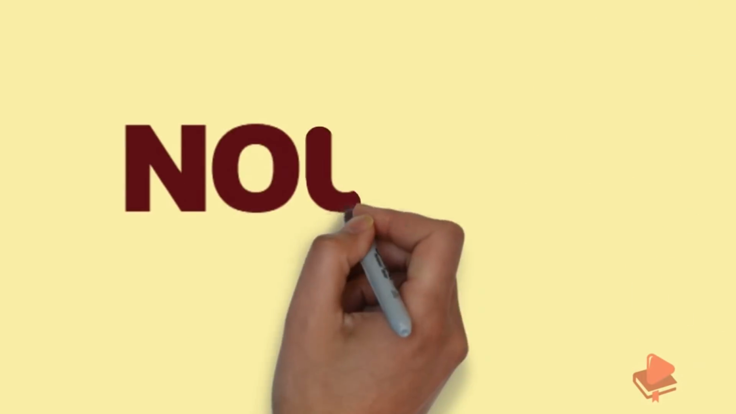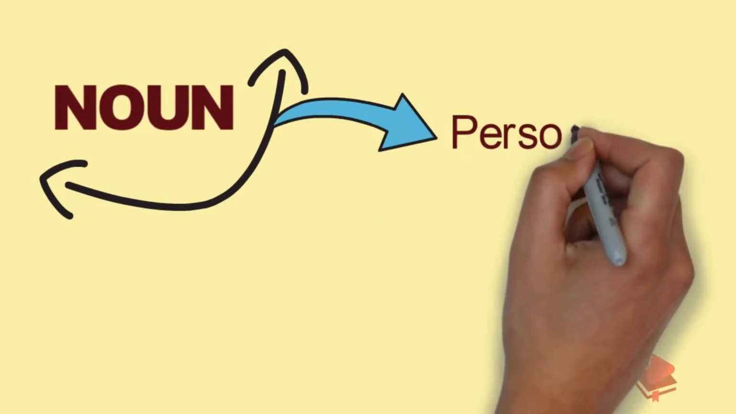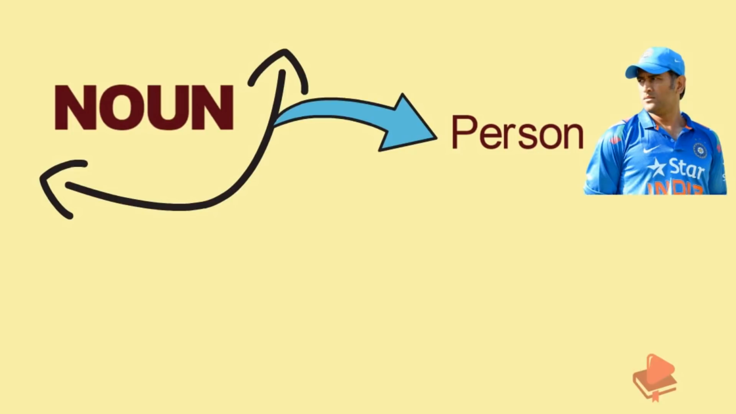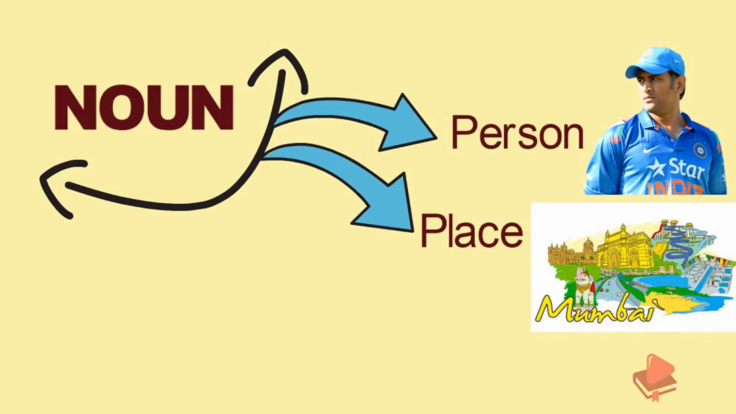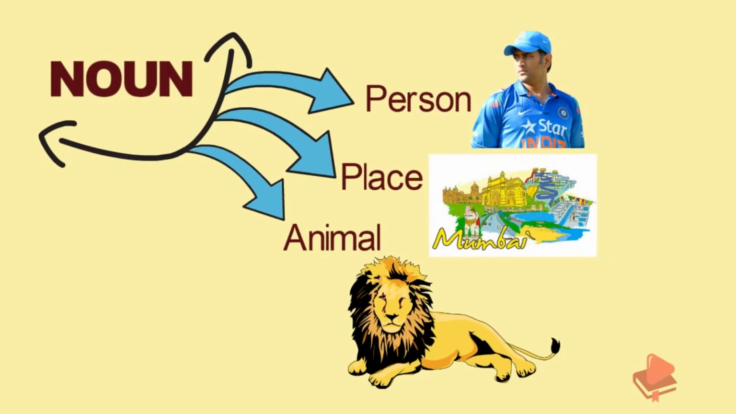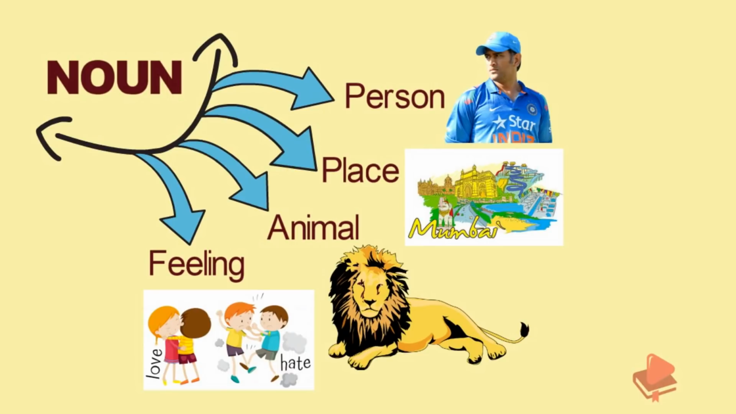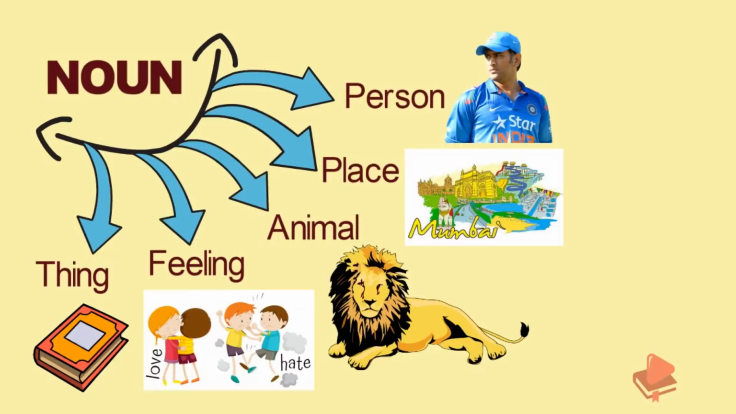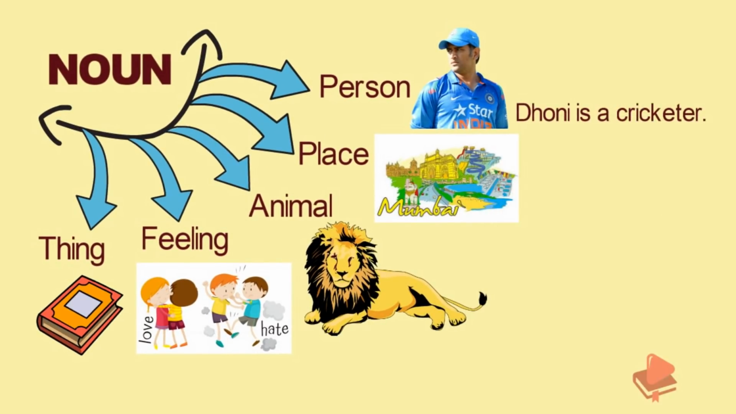The first type of speech is noun. A noun is the name of a person, as in Mahendra Dhoni, a place like Mumbai, an animal, for example, lion, a feeling of love or a feeling of hatred, and a thing, for example, a book. Dhoni is a cricketer. The name of a person here is Dhoni. So, Dhoni is a noun.